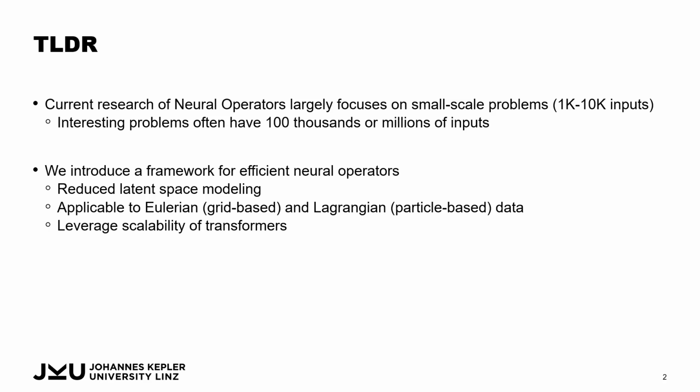So, a short overview of what we are doing in this paper. We are tackling neural operators to learn physical simulations, and in the current landscape of neural operators, the focus is mainly on relatively small-scale problems, with like 1K to 10K inputs. However, the interesting problems really start at tens of thousands, hundreds of thousands, or even millions of inputs. And we introduce a framework to efficiently scale these neural operators up to tackle these large-scale simulations and large-scale input sizes, where we use reduced latent space modeling as a key motivation for this scaling up.